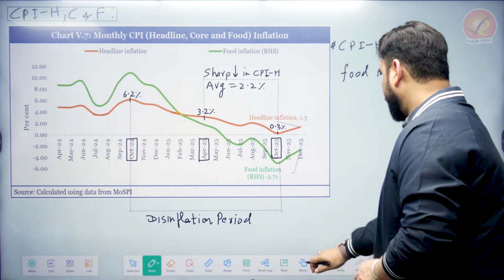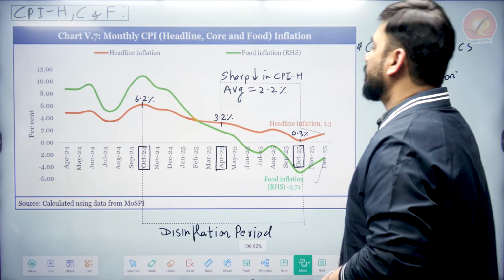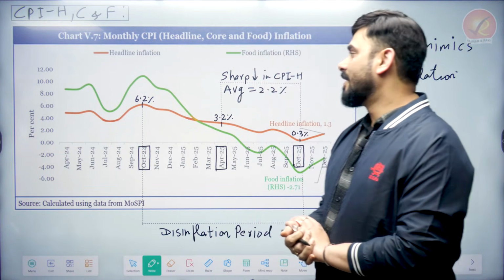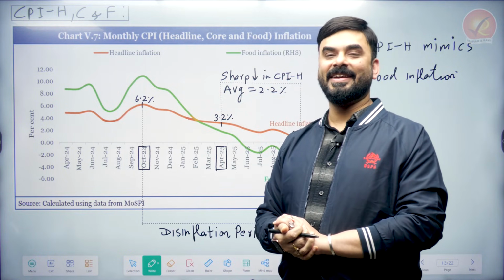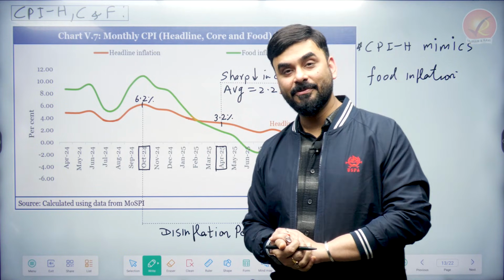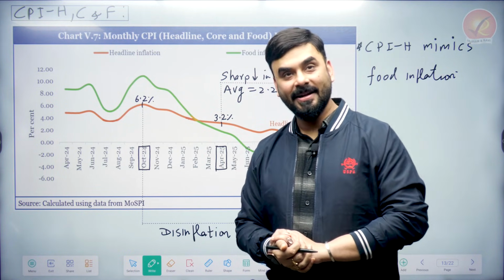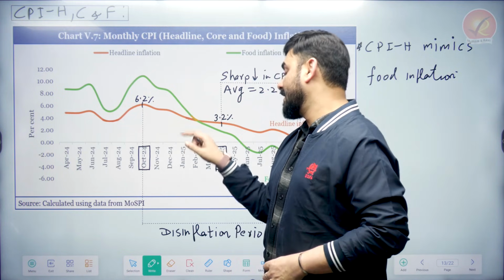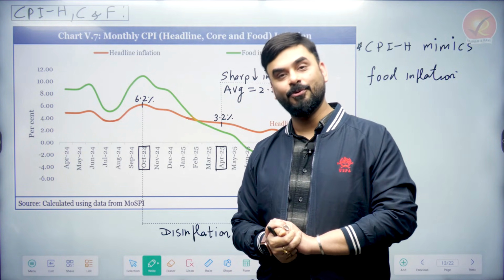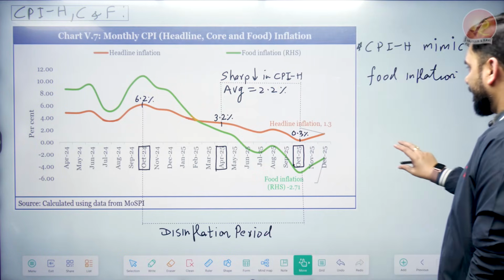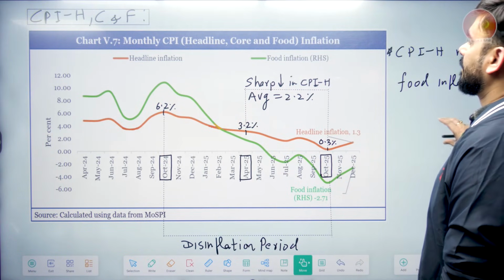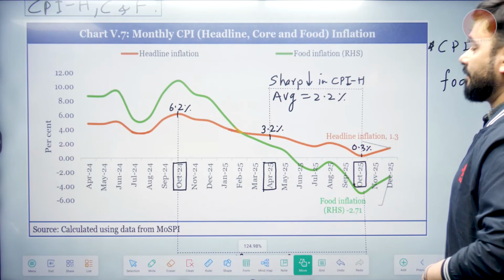Now, let us try to examine the relationship between CPI headline and food inflation, and let us see if our assumption was right or not related to India's inflation, that in India we are seeing a particular trend of inflation because of food prices. Let us check. In the Economic Survey, this chart is given. If you see this chart, you see something interesting here.